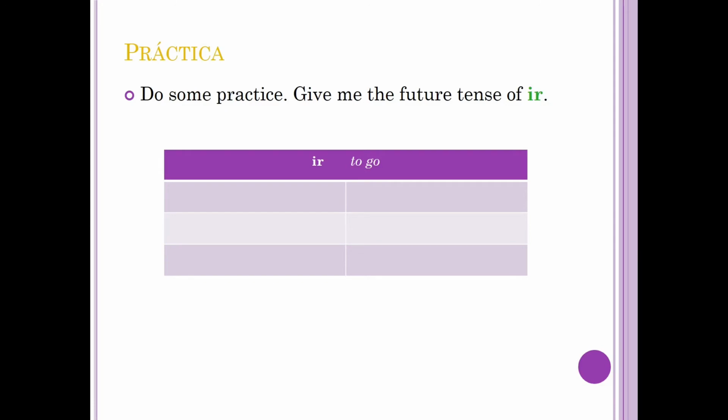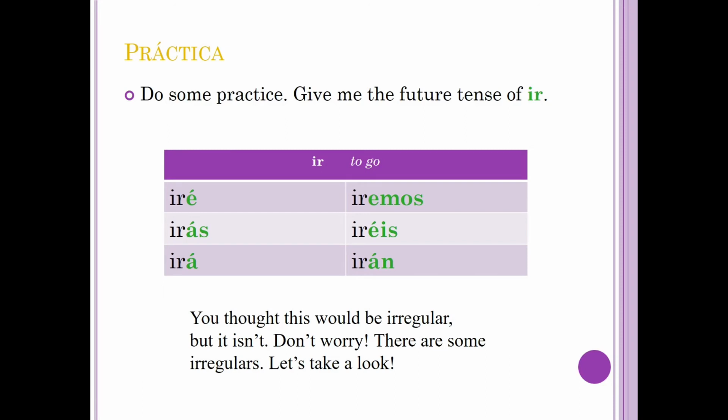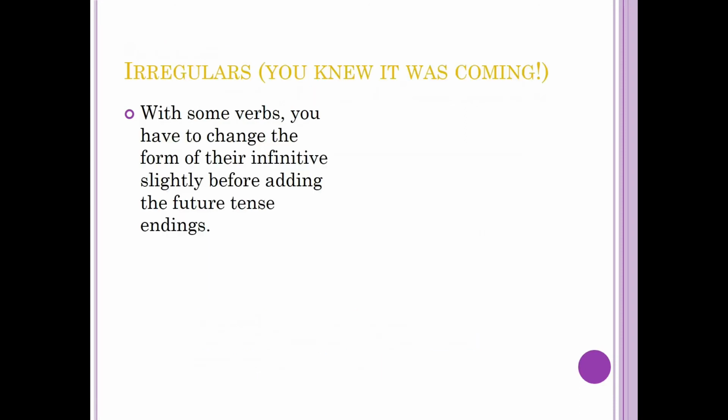Now try the verb ir. Pause if you need to. Now let's look at the answers. Repite: iré, irás, irá, iremos, iréis, irán. You would think the verb ir is an irregular, but it's actually not in the future tense.